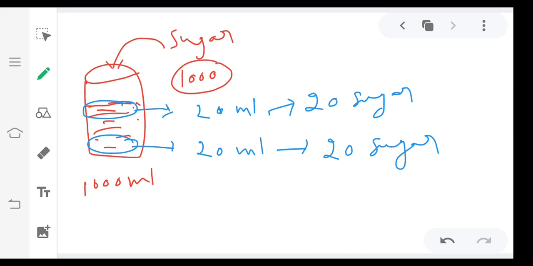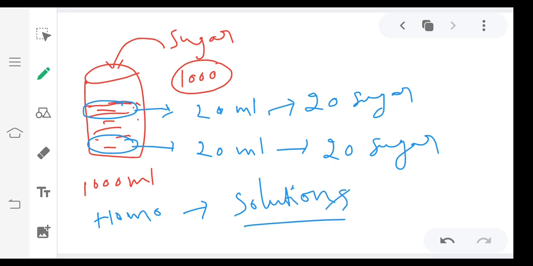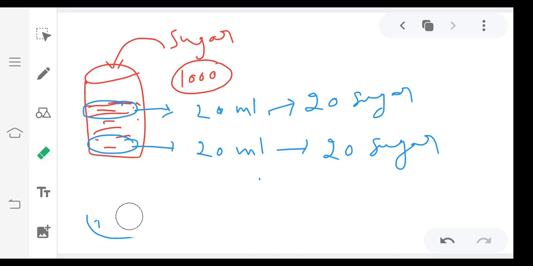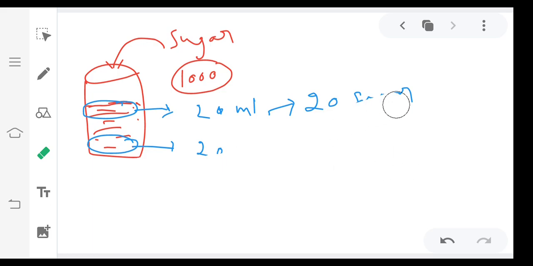Homogeneous mixtures are also called solutions. Remember, heterogeneous mixtures we should not call solutions, but homogeneous mixtures we can call solutions. So we can say this is a sugar solution. Next, we will see what is a heterogeneous mixture.